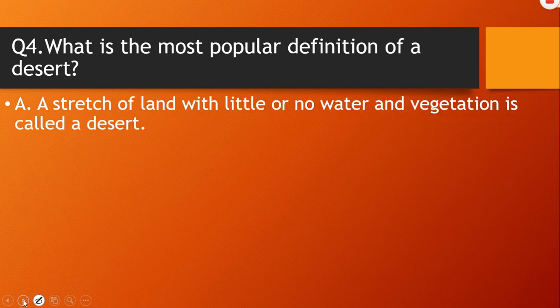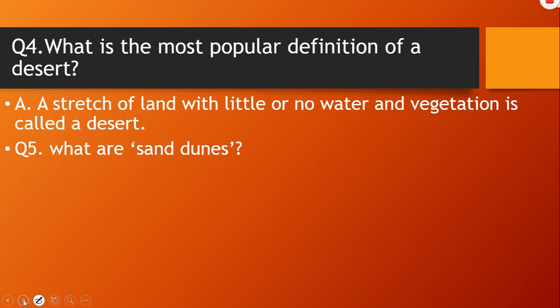A stretch of land with little or no water and vegetation is called a desert. This is what I have written. You can write your own. If you understood the chapter, you can write it very well. Okay, children?